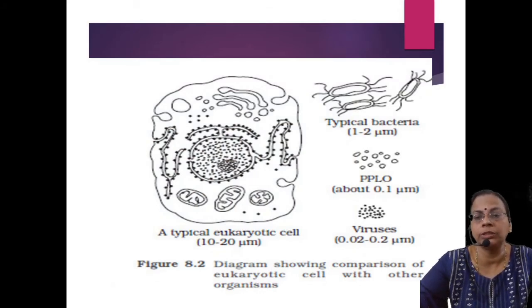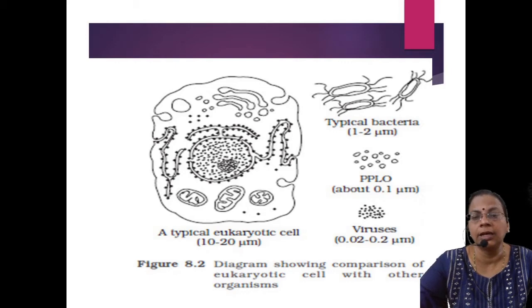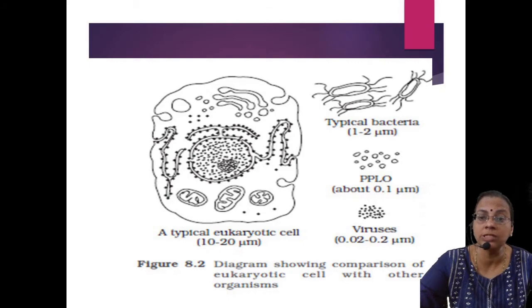Next slide I am showing the different types of cells and their size. A typical human cell or any cell, the size will range from 10 to 20 microns. That is the normal average size of a cell. But the smallest cells are even smaller than that. There is a prokaryotic cell, the bacterial cell, whose size is 1 to 2 micron. And the smallest cell, PPLO, pleuropneumonia like organisms, or mycoplasma, is even smaller than bacteria. Their size is only 0.1 micron.